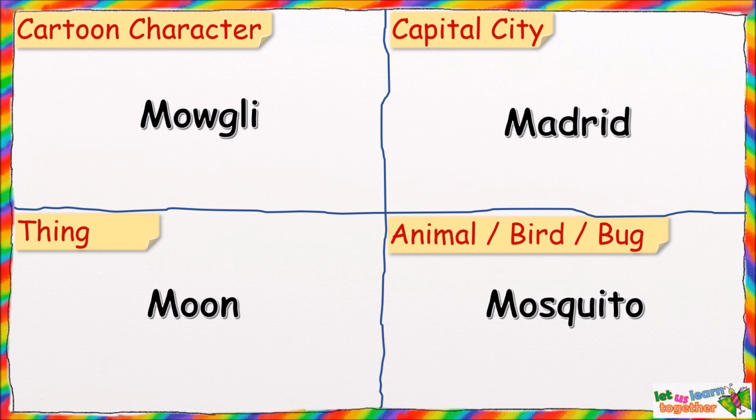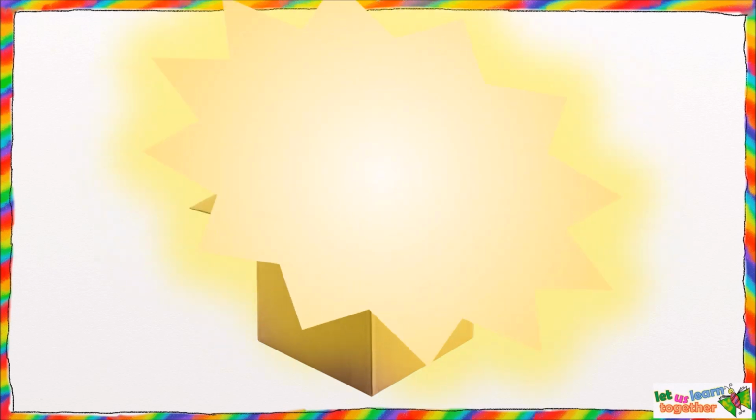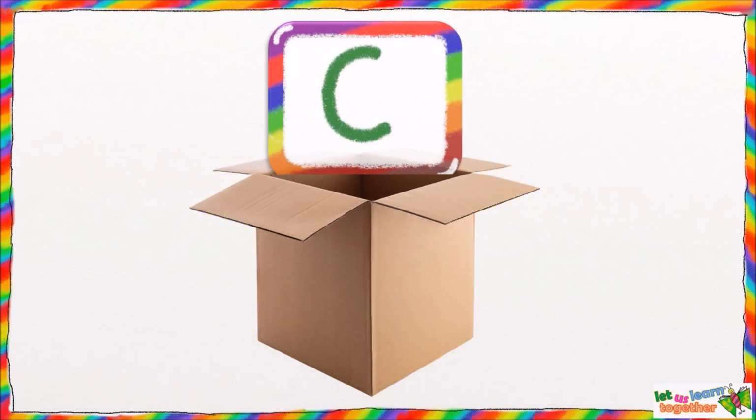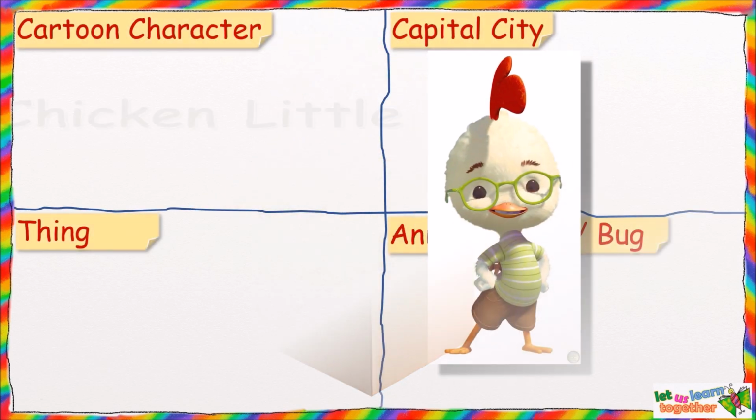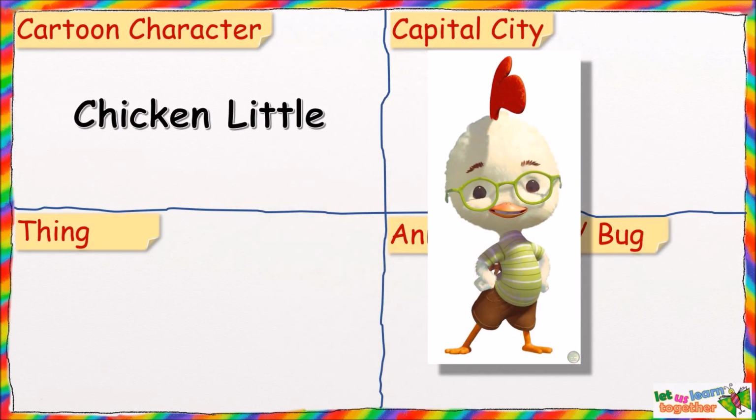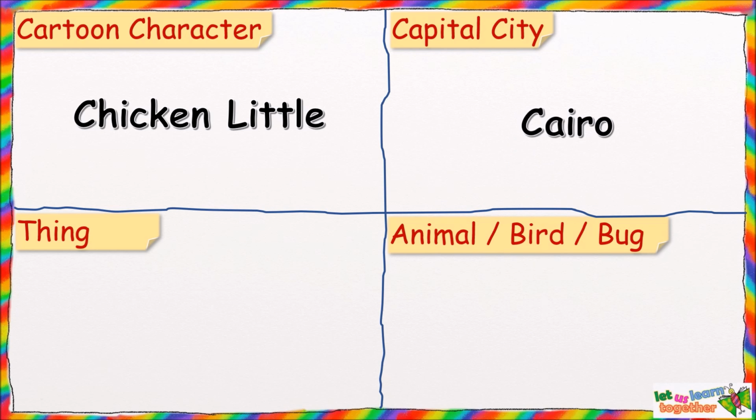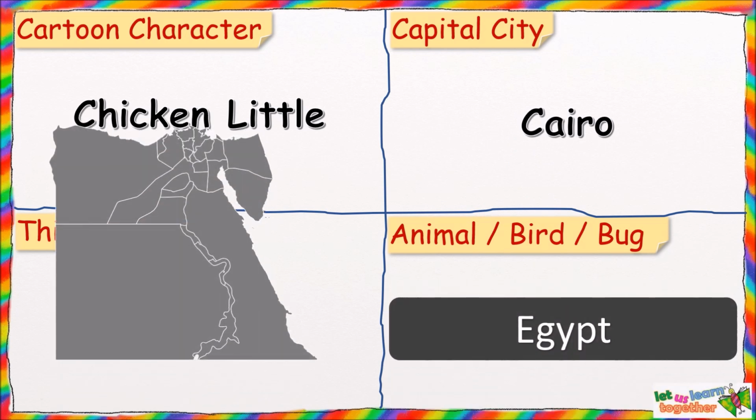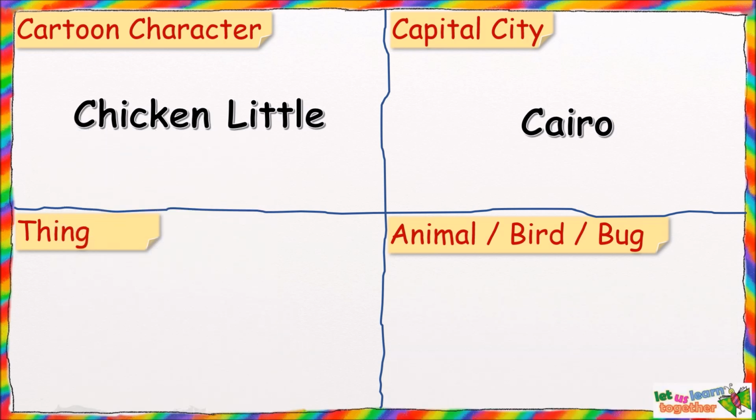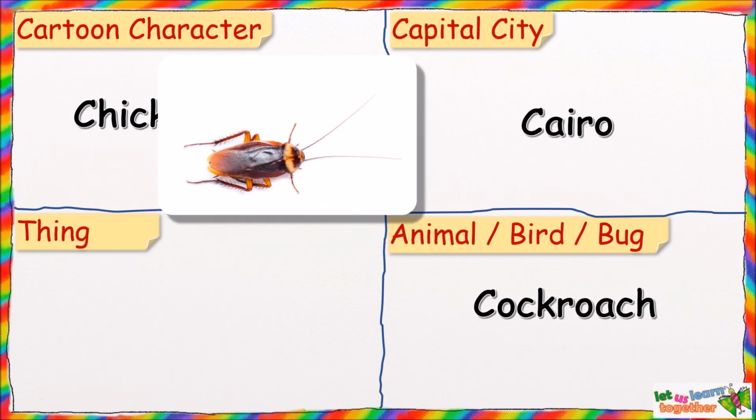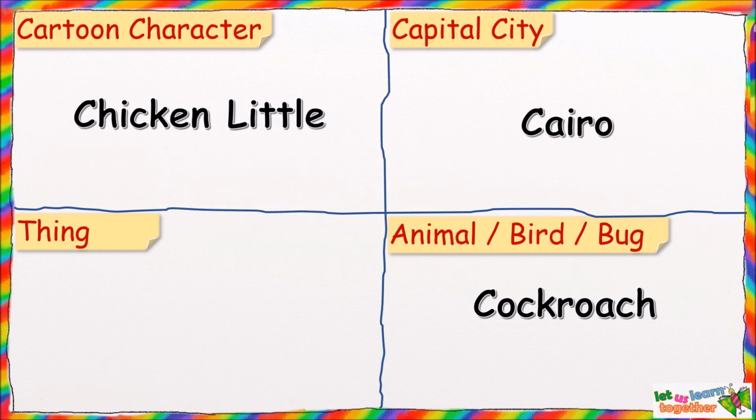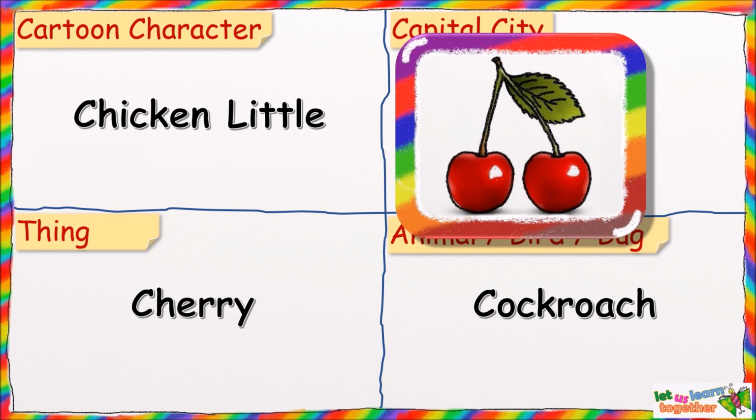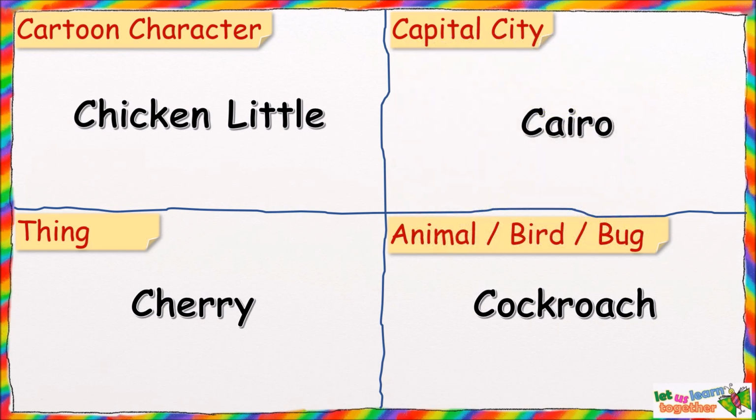Come on, let's check which letter we get next from the box. It's the letter C. I choose C for Chicken Little. Then C for Cairo, which is the capital of Egypt. Then C for Cockroach. Yucky. And C for Cherry. So there we go. We have cartoon character Chicken Little, capital city Cairo, bug cockroach, and thing cherry, all starting with the letter C.